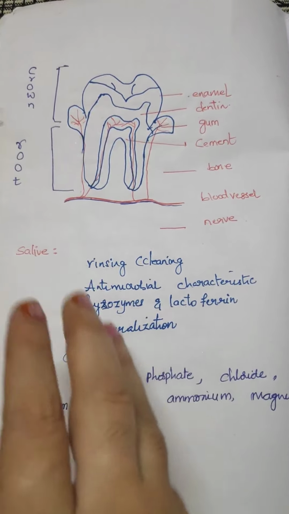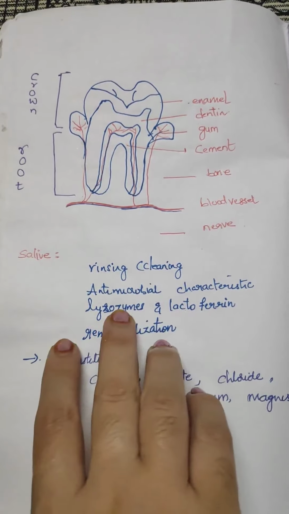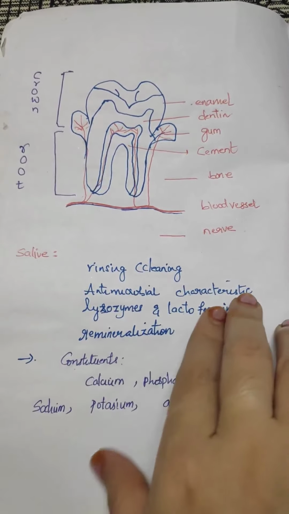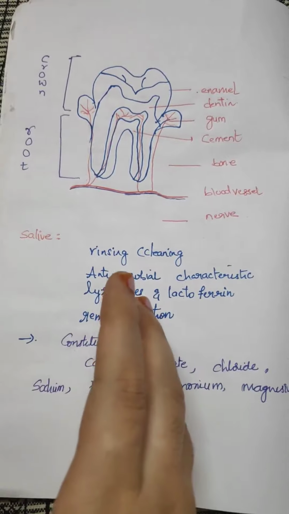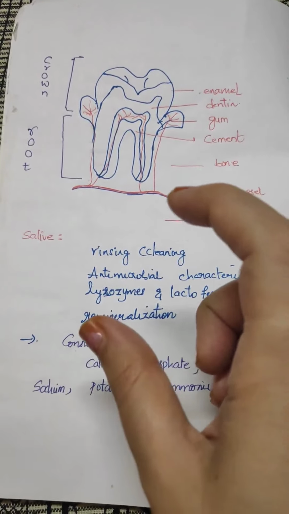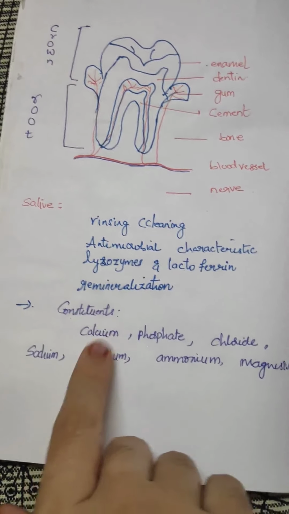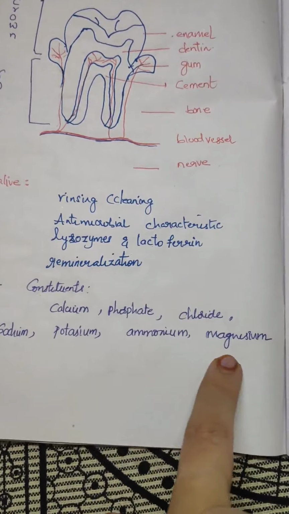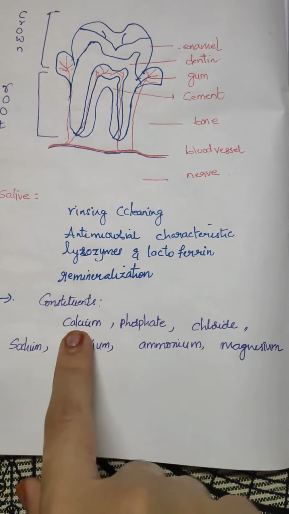It maintains pH, and lysozyme is an enzyme that acts on proteins, and it remineralizes the teeth. The constituents in saliva are calcium, phosphate, chloride, sodium, potassium, ammonium, magnesium. All are inorganic components.